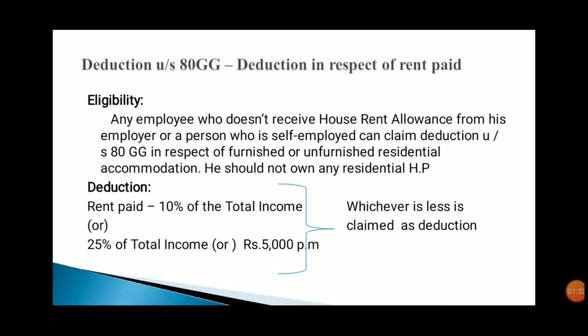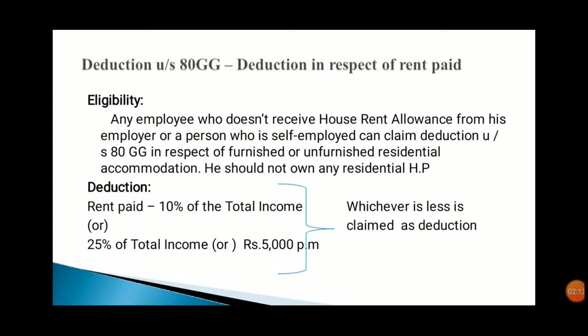The next deduction is deduction under section 80GG. This deduction is in respect of rent paid. Regarding eligibility, any employee who does not receive house rent allowance from his employer, or a self-employed person, can claim deduction under section 80GG in respect of furnished or unfurnished residential accommodation. To claim this deduction, the assessee should not own any residential house property.